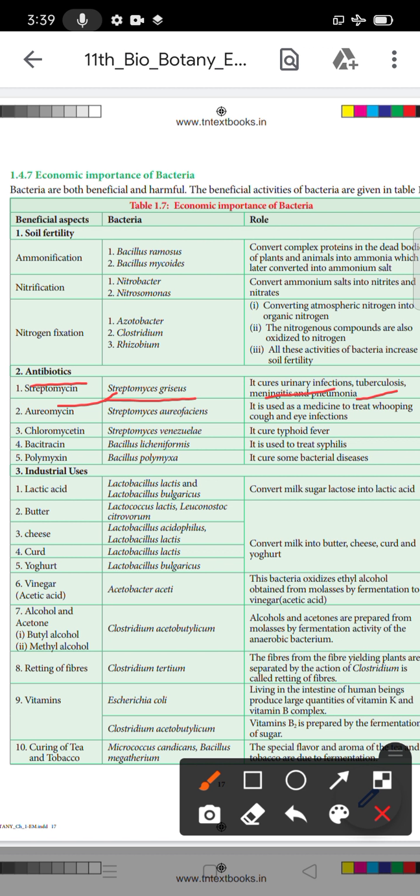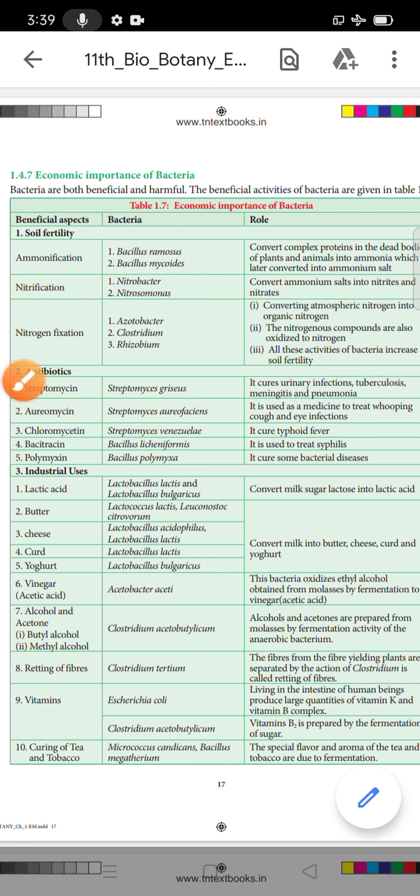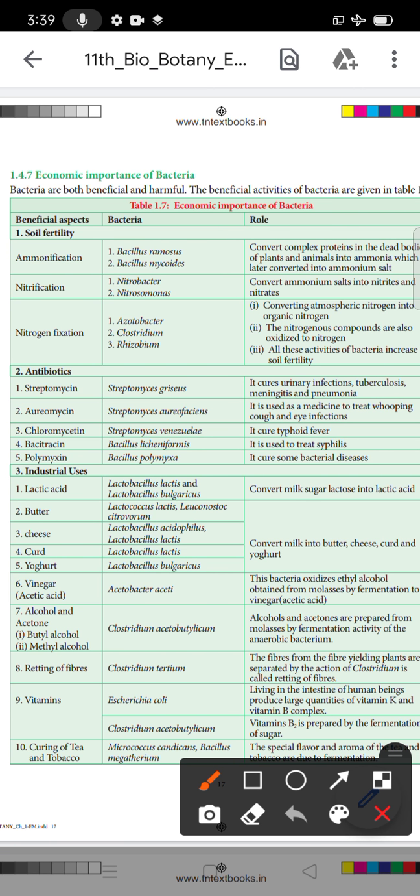TB. What is the bacteria? Mycobacterium tuberculosis is causing TB. Okay, good. Then the next one is meningitis and the next one is pneumonia. So this antibiotic is used to cure these diseases: urinary infections, tuberculosis, meningitis and pneumonia. What is the name of the bacteria? Streptomyces griseus. Yes.